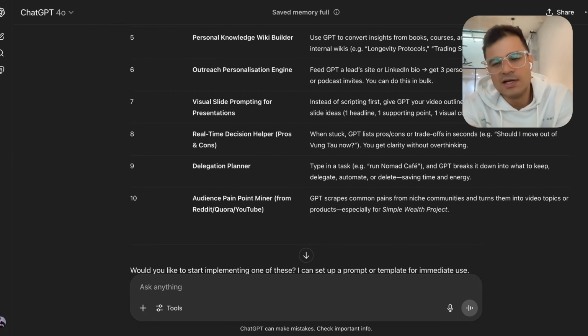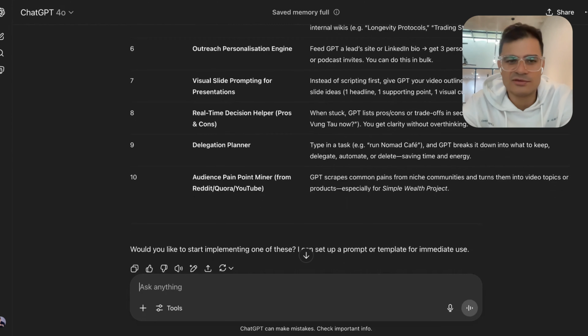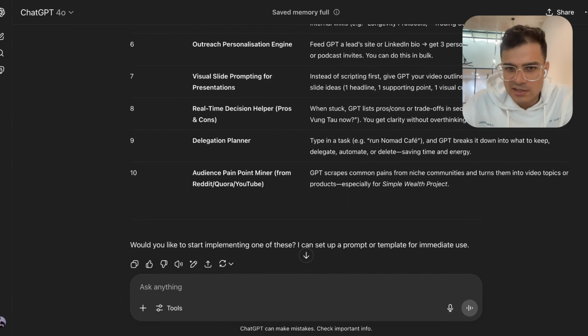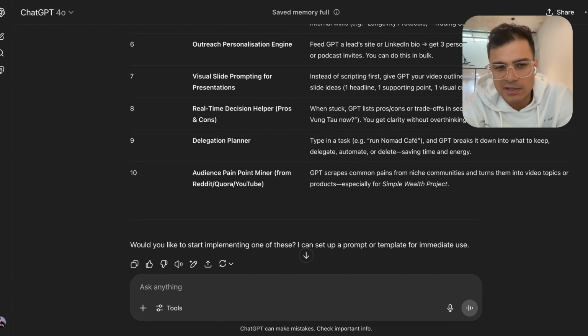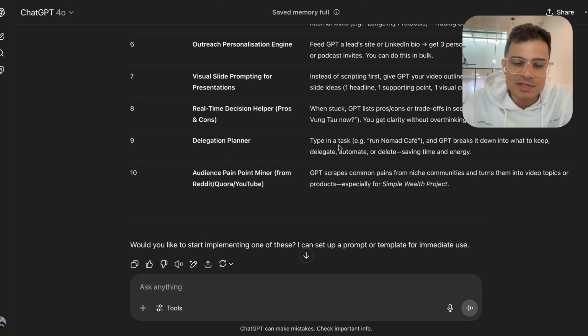I usually create presentations with Manus AI, Canva, Gamma. So maybe not going to use ChatGPT for that. I've not found it specifically great when it comes to the design, but yeah, it's a good idea. Anyway, real-time decision helper, pros and cons. Should I move out of hometown now? What are the pros and cons? That's a nice one. Delegation planner, audience pain point miner, especially good for YouTube.